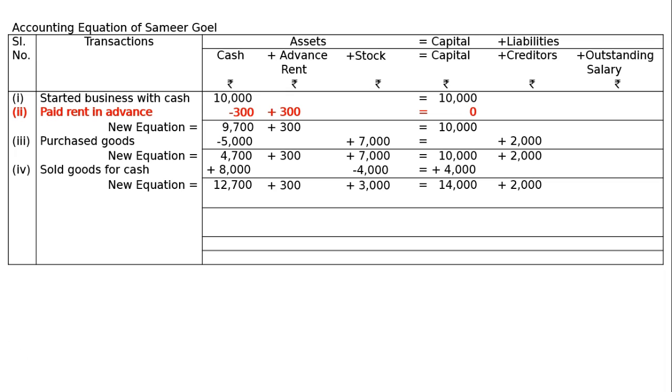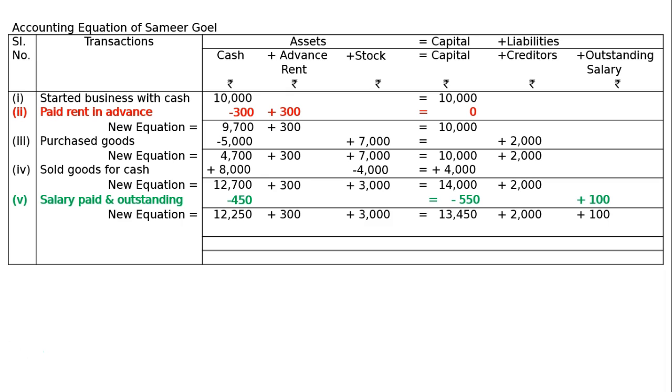Then fifth one, paid salary 450, salary outstanding 100. Paid salary and outstanding: minus from cash 450, minus from capital 550 because this is an expenditure. The total salary amounting to 550 will be deducted out of capital. We paid 450, hence 450 will be reduced from cash. And our liability increased by 100 rupees because outstanding salary is rupees 100. Then there will be a new equation.